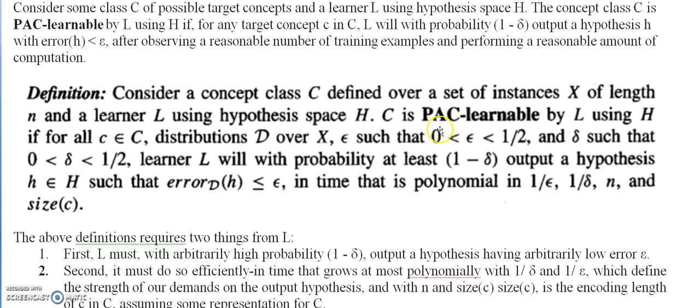Epsilon is the error parameter and delta is the confidence parameter. These two bounds hold values between 0 and 0.5.